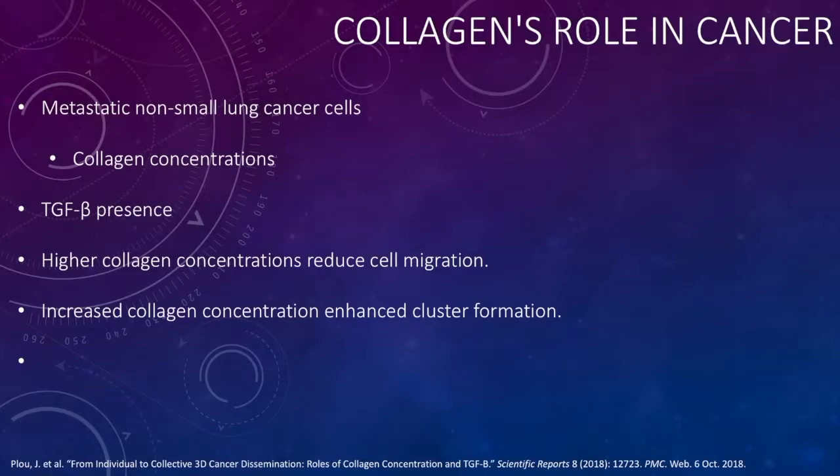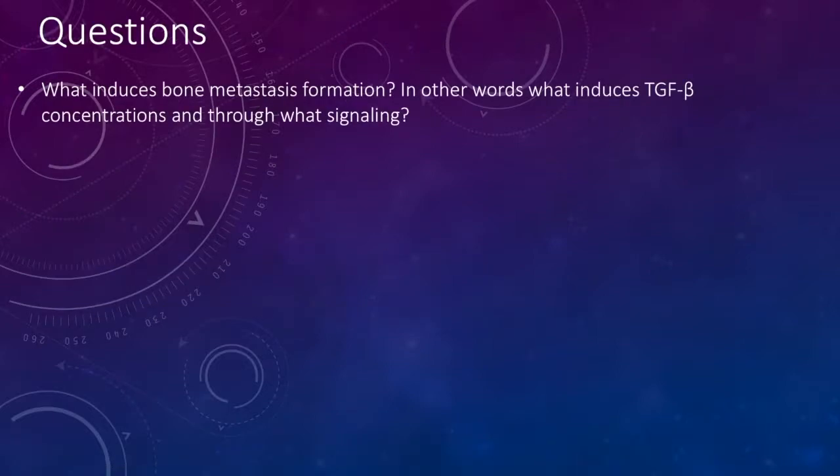And in this paper, they also highlighted how TGF beta inhibition reduced the formation of bone metastasis, and how TGF beta seemed to have a relation to the activation and progression of disseminated tumors. So now I ask you, what induces bone metastasis formation? In other words, what induces TGF beta concentrations and through what signaling?